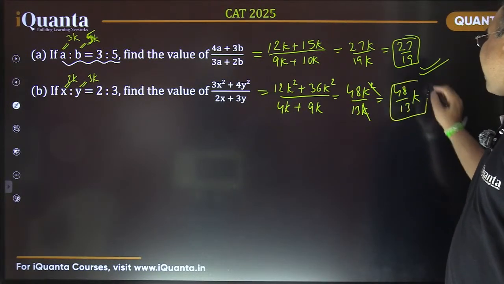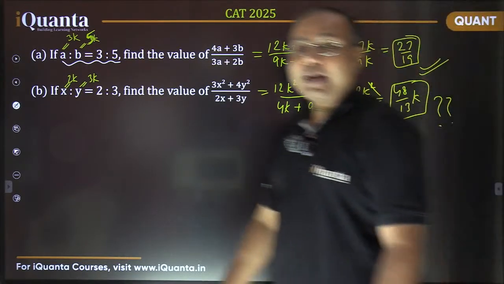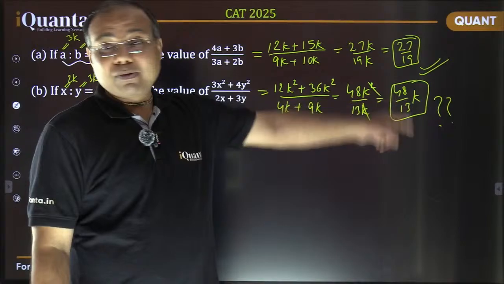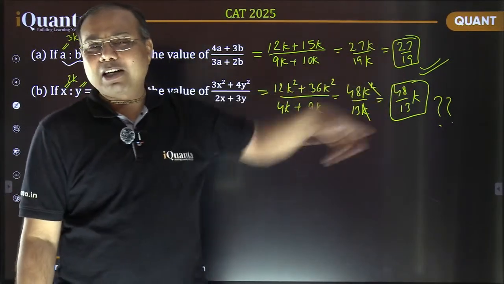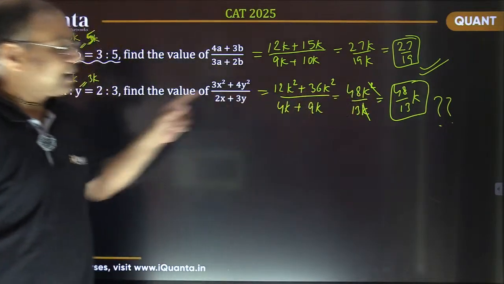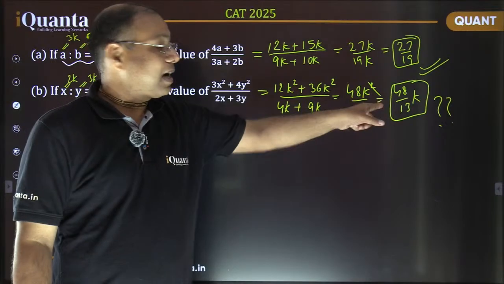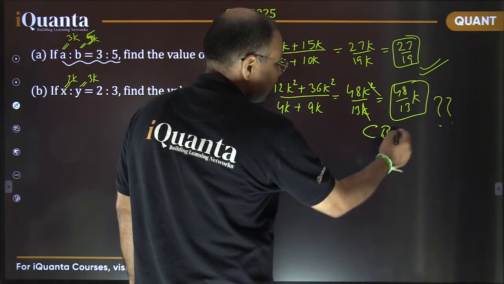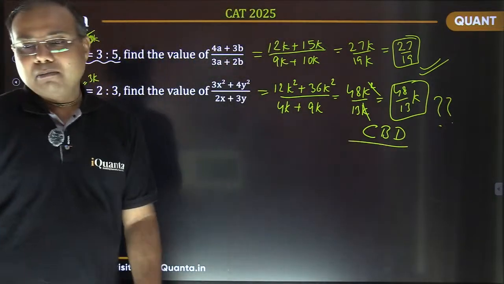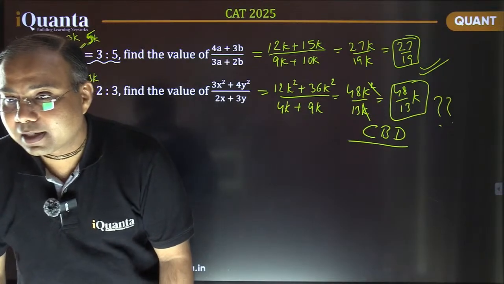But what is the value of k? That we do not know, right? In this earlier case, that k got cancelled, so value was constant, whatever be the value of k. But in the second case, it depends upon this k. That's why answer in the second question is cannot be determined, CBD. Fine. But in the first case, clearly the answer is 27 by 19. Is it fine?